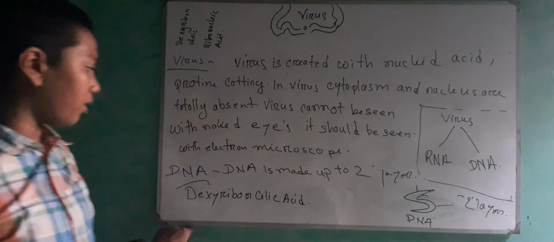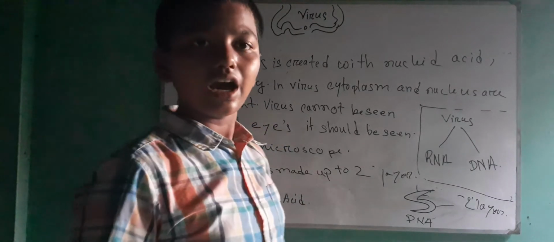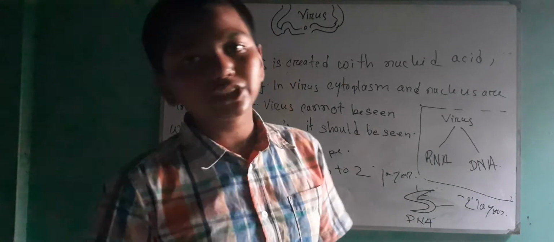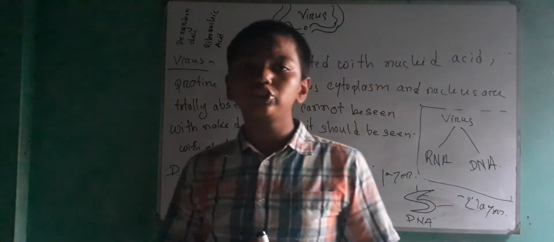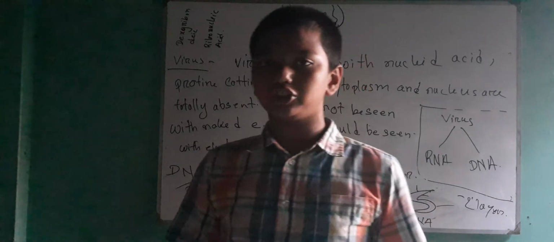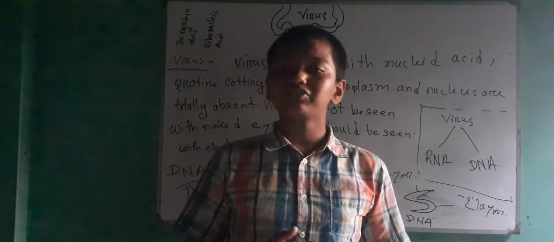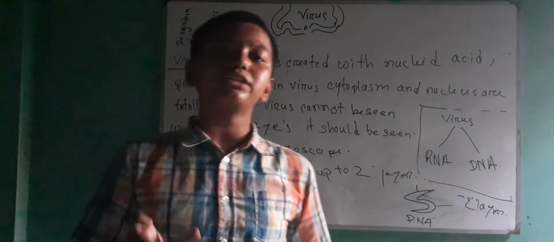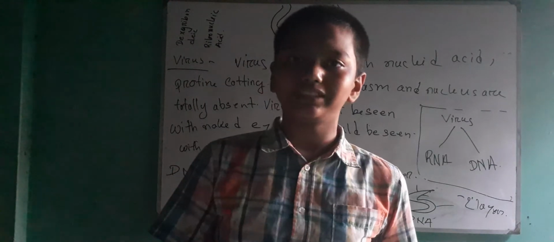This is the full form of DNA. Now DNA helps us to pass ourselves from one generation to another generation. That means it helps us in genetic characteristics.